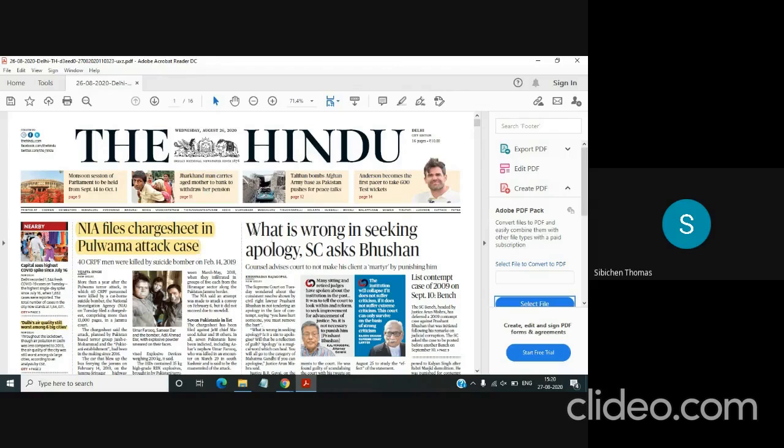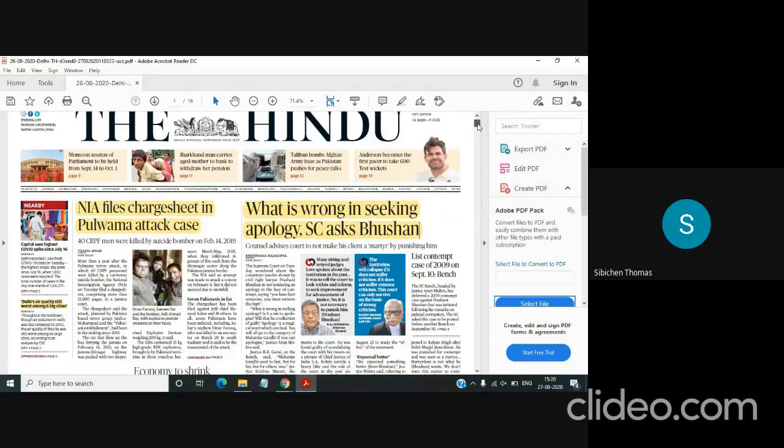Then you have the next one, what is wrong in seeking apology? Supreme Court asks Bhushan. This article is again important. If you get to see Supreme Court or High Court in any of the articles, then make it a point to stop there and read through the article entirely, because it is going to be important for you. So SC is a keyword which you can always keep in mind. And this comes under GS2.